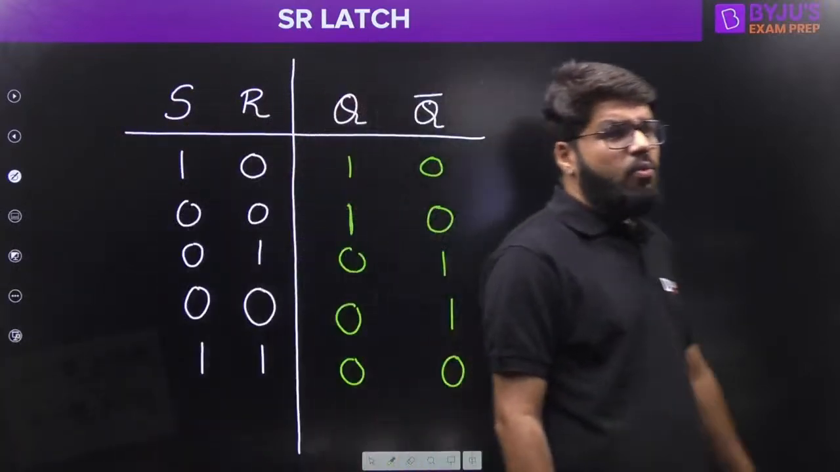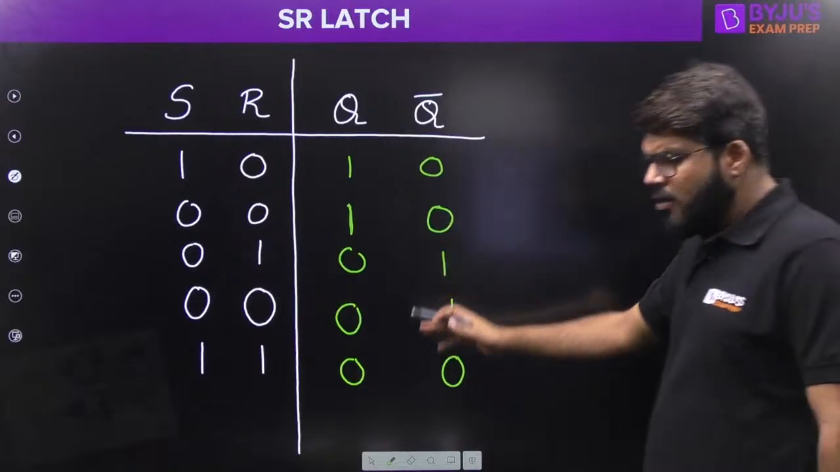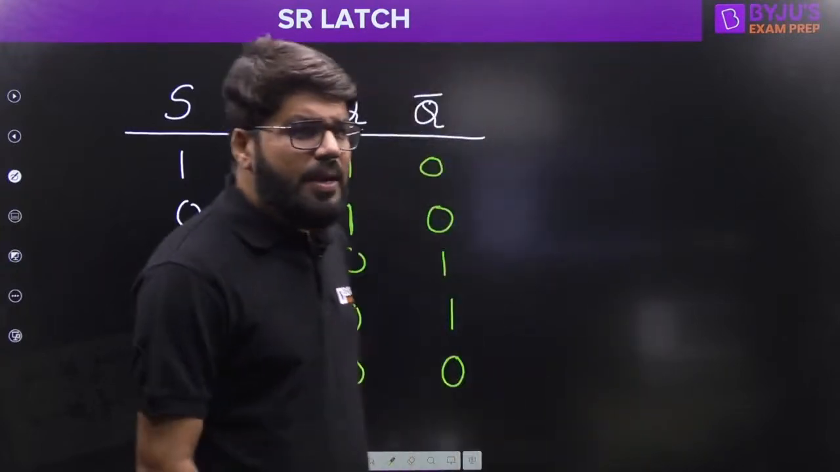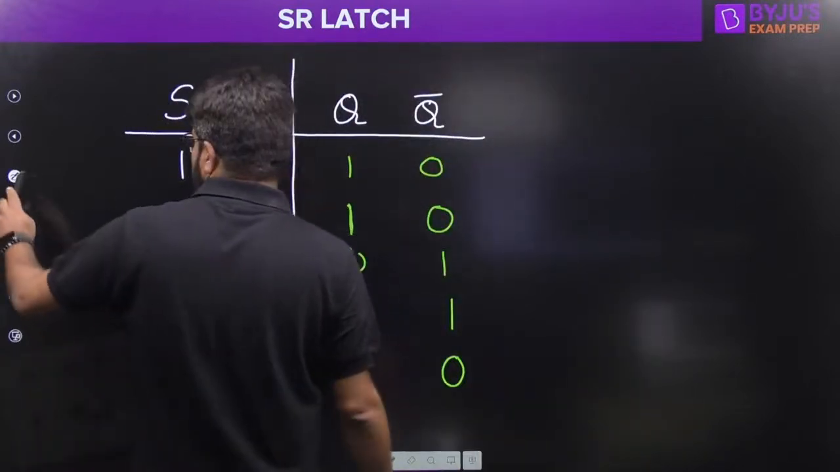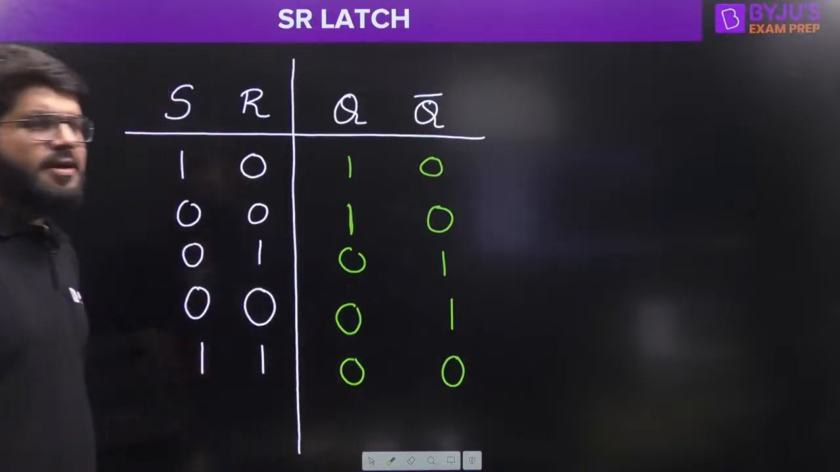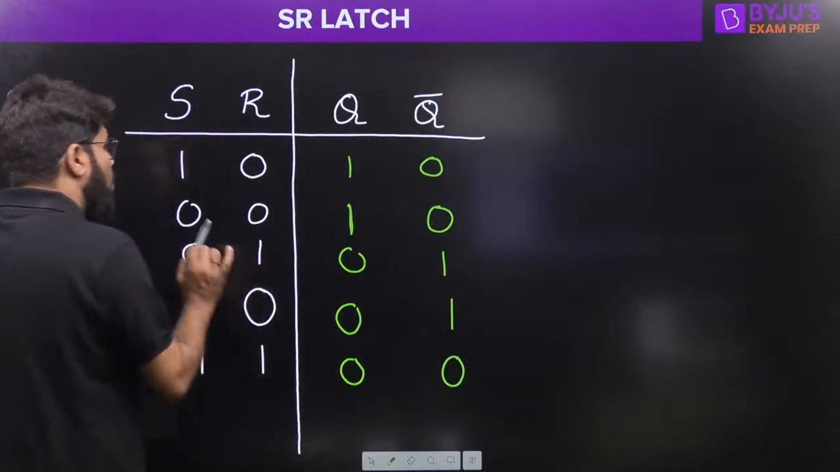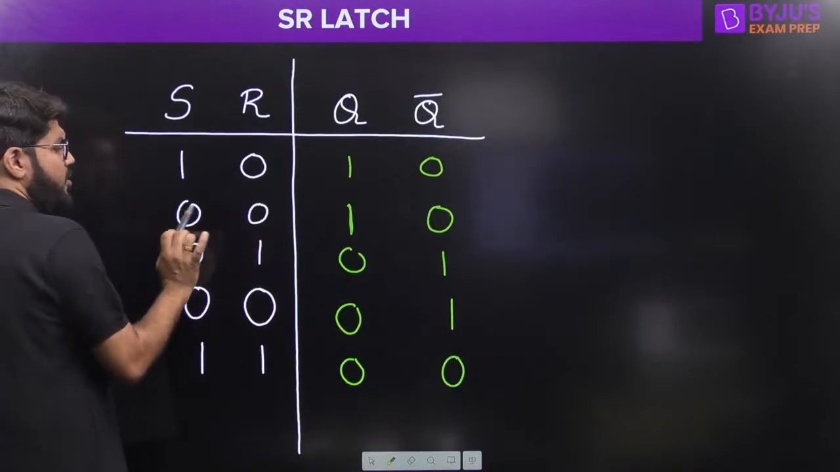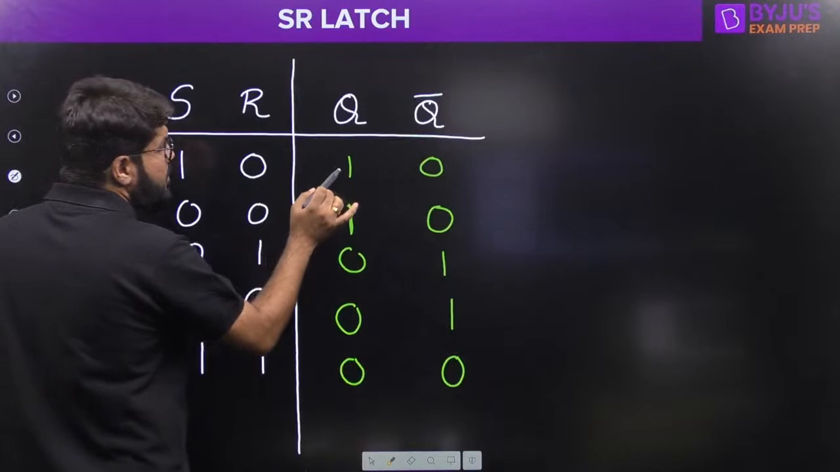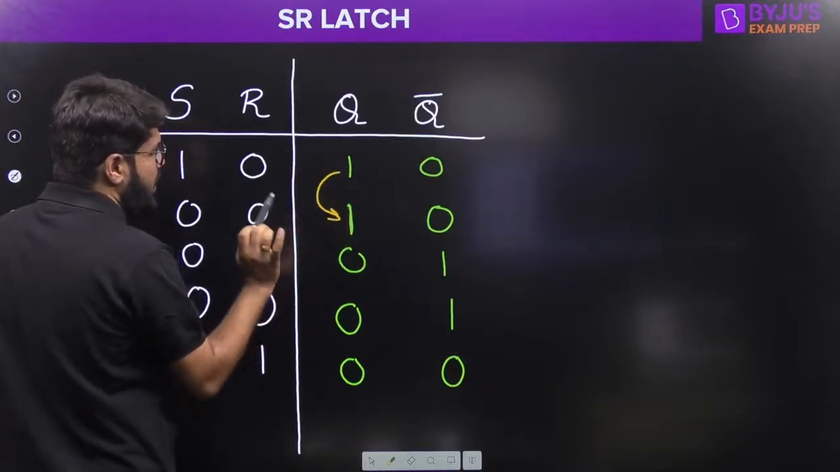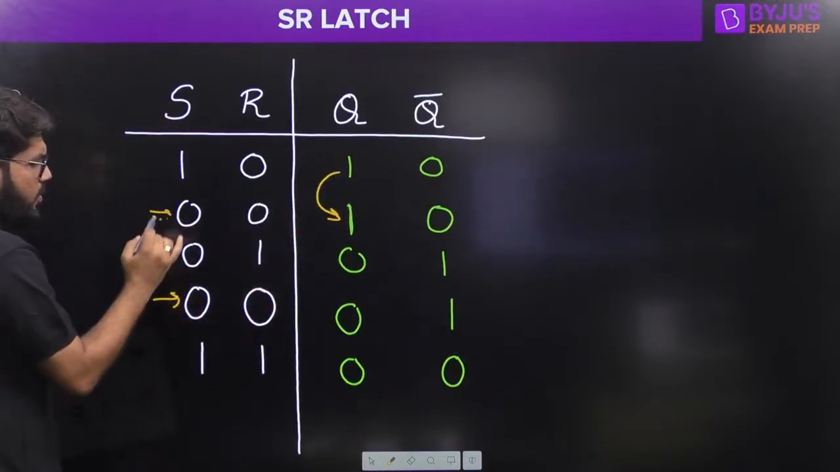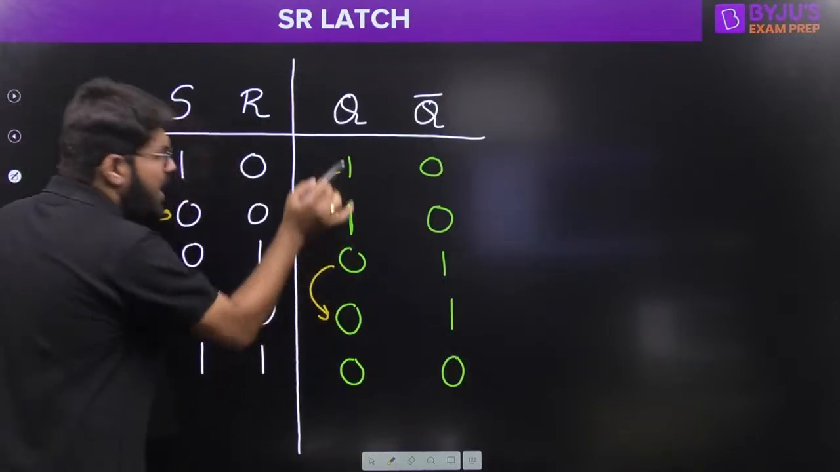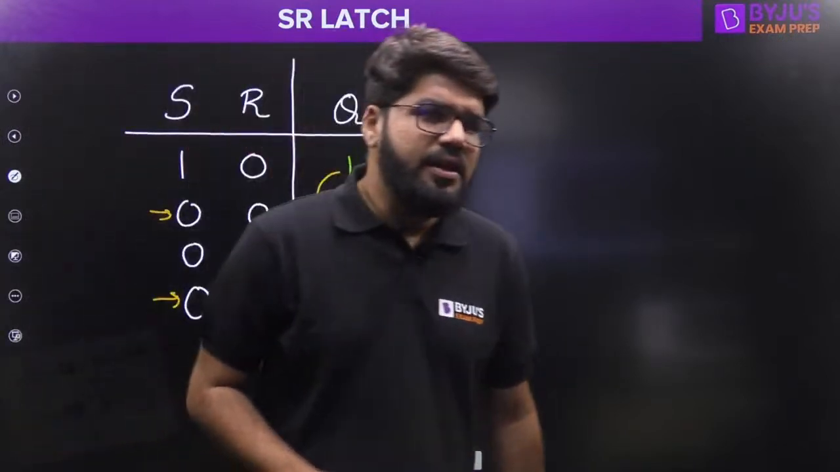Now, what is the quick remark that we are able to make from this truth table? If there is any doubt in this particular truth table, please do comment here so that we can clear your doubts also. Now, what is the comment on this particular combination? Whenever you apply S0 and R0, you are actually maintaining the same state. 1 remains 1. Here also you apply 0, 0. Here also you apply 0, 0. So you have the same output. If it was 0, it remains 0. If it was 1, it remains 1.